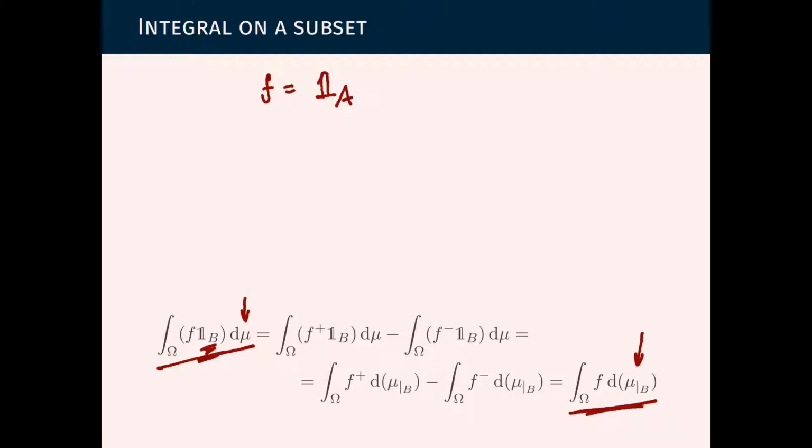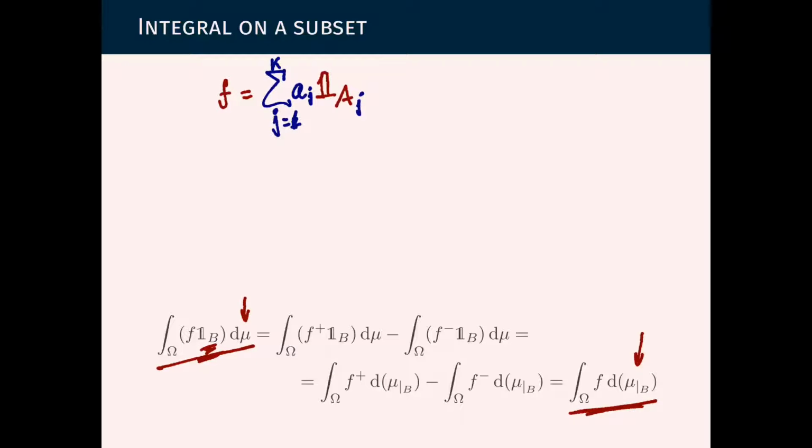We have proved this when f is the indicator, and since the integral is linear, we can instead consider the sum over j, and even multiply by some numbers aj, as long as these are finite numbers.